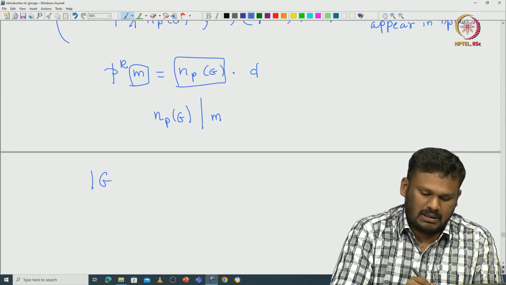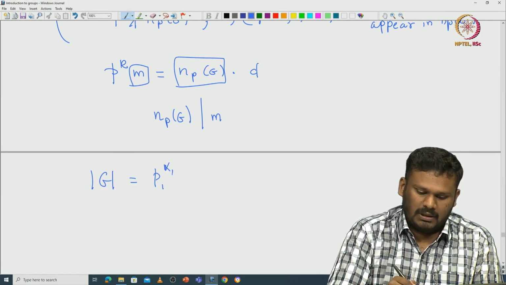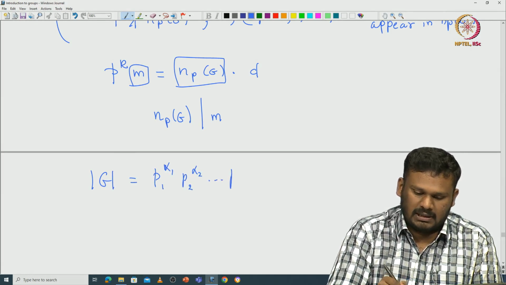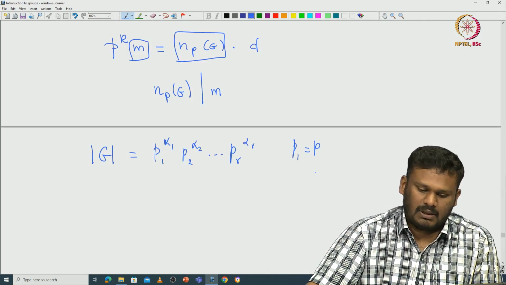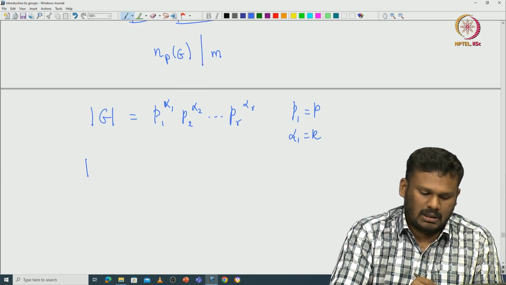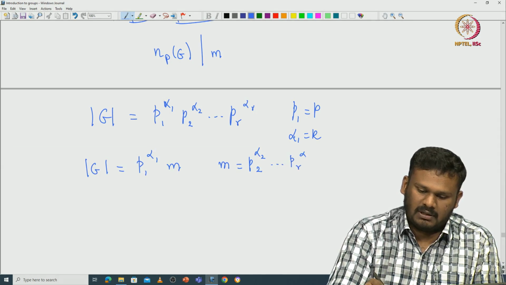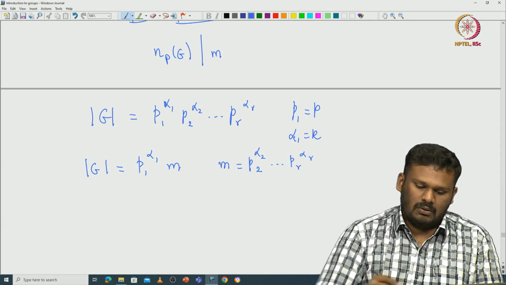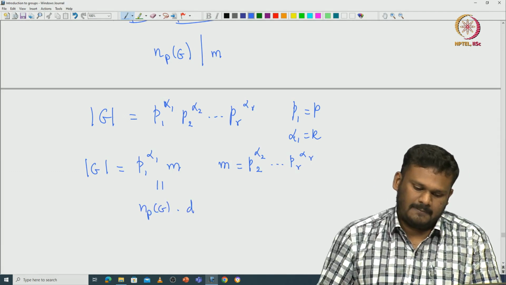So let's say the cardinality of G equals some p1 power alpha 1, p2 power alpha 2, etc., pr power alpha r, where p1 let's say is p, and alpha 1 let's say is k. So that means the cardinality of G equals p1 power alpha 1 times m. So m will be exactly p2 power alpha 2, etc., pr power alpha r. So now you have written this as exactly equal to np of G times d.